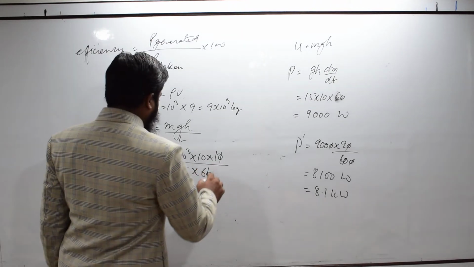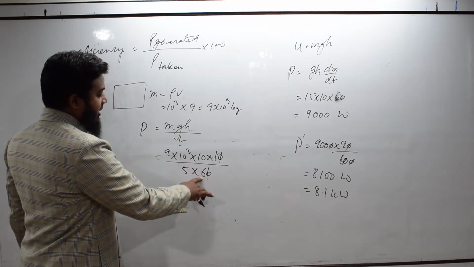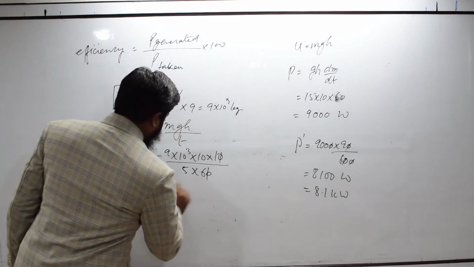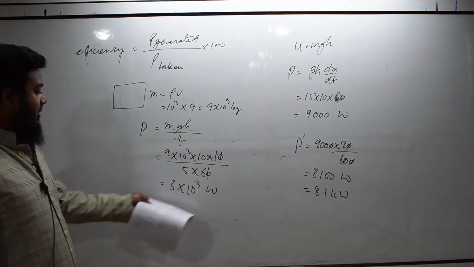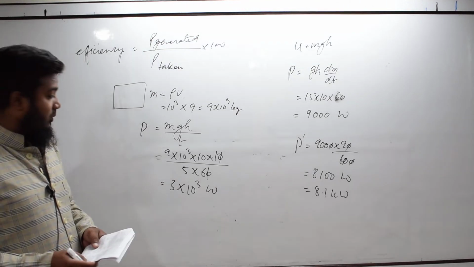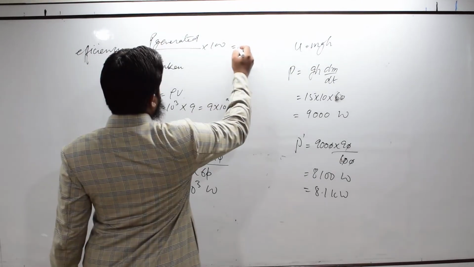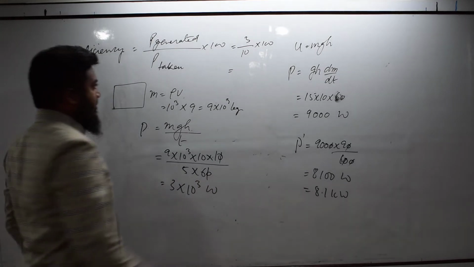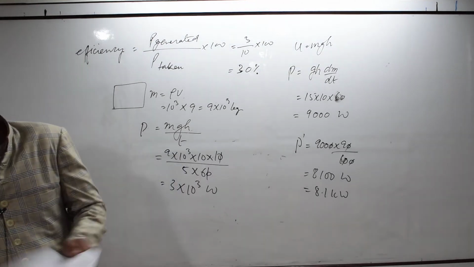Then it becomes 5 into 6 is 30, and 0 will be cancelled, and 3 into 3 is 9, then 3 into 10 raised to the power 3 watt. So, power generated by the pump is 3 into 10 raised to the power 3, and it has taken power 10 kilowatt. This is 3 kilowatt and power taken is 10 kilowatt, then the efficiency will be 3 upon 10 into 100. So, this will be 30%. So, the efficiency of the pump is 30%.